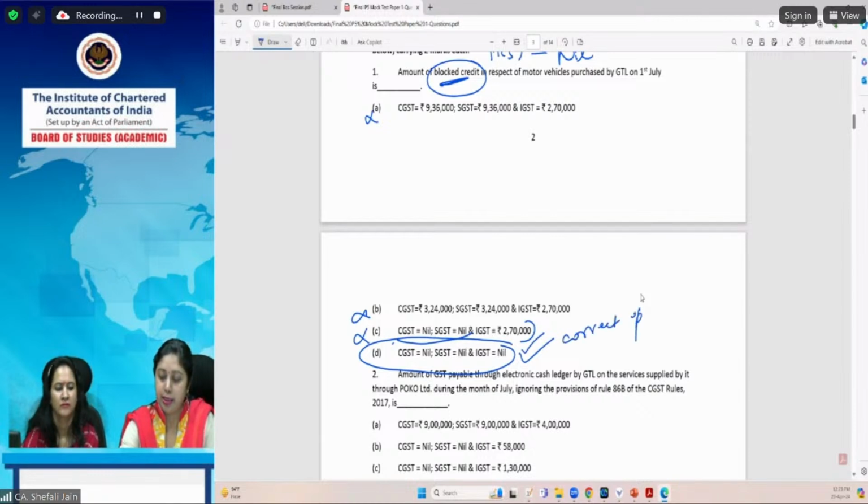In fact, ITC amount we need not compute for this particular step. We just have to see whether anything is blocked or not. Had it been a blocked credit, then we would have to do the computation and arrive at the correct answer. So there is no blocked credit here. So the correct answer is option D.